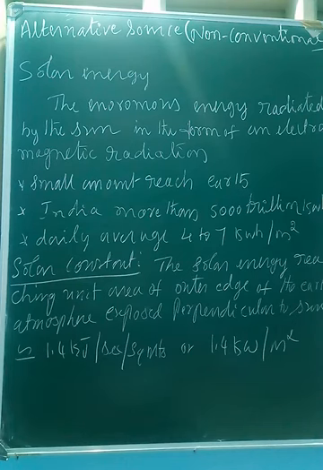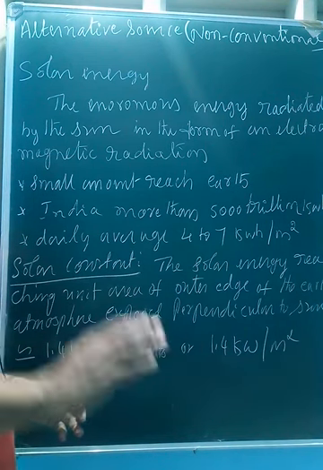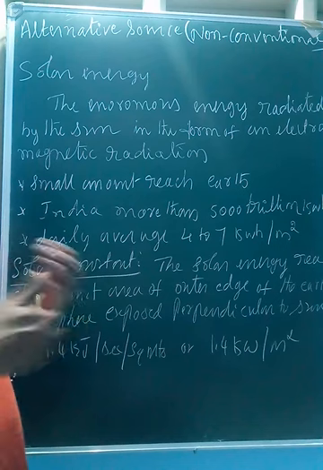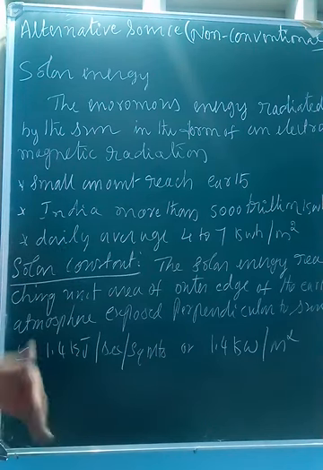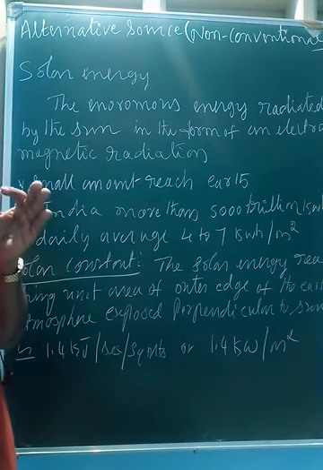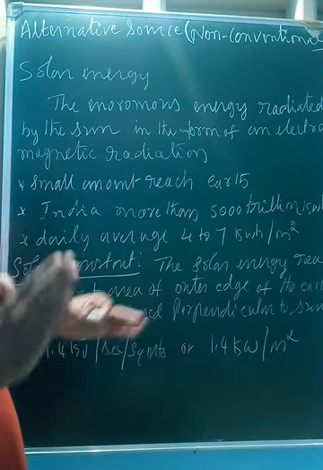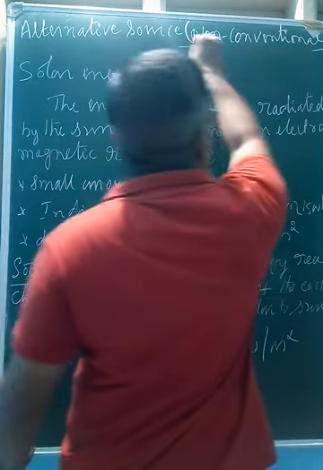Okay, yesterday we have studied about wind energy, how wind energy can be converted into electrical energy, how wind will work, and what is the form of windmill, and all those things we have studied. These are all conventional sources. Till last class we have studied about conventional. So now we have to go for non-conventional.